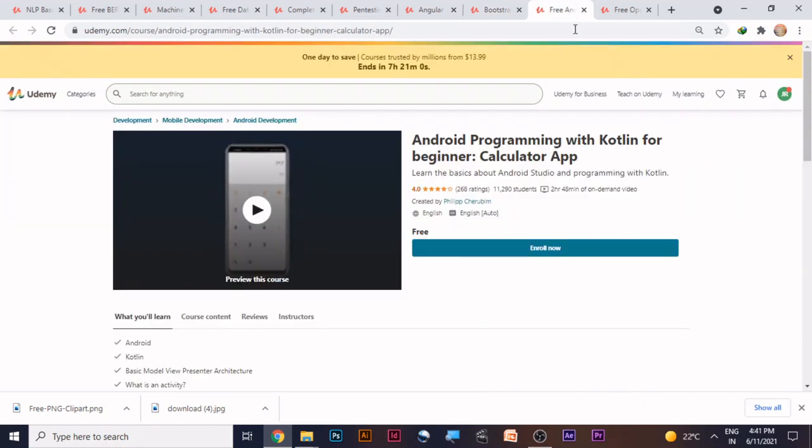Let us go for next course. Android programming with Kotlin for beginners. If you are very interested or if you are a beginner in Android, this course is for you. You can enroll in it for free.